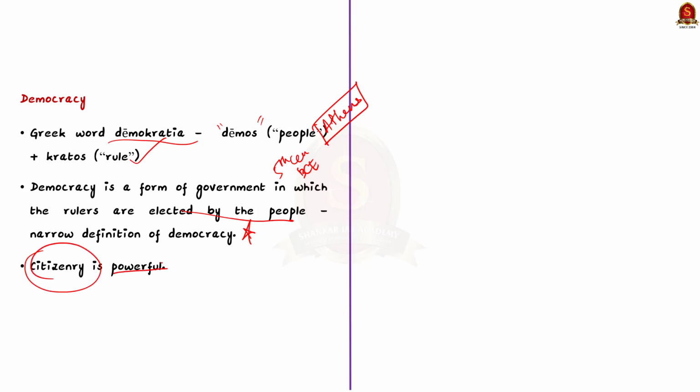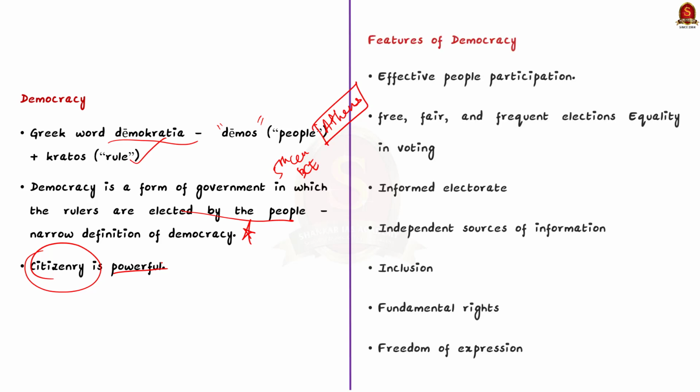However, in wider sense, democracy is a form of government where the citizenry is powerful. So now let us see some of the essential features of democracy. See, the first one is effective people participation. Before a policy is adopted or rejected, members of the citizenry have the opportunity to make their views known about the policy. For example, our government seeks public opinion on certain bills, and certain rules like environmental impact assessment require the people in the locality to express their views regarding any new projects. Apart from this, effective participation can also be ensured through direct democratic devices like referendum, plebiscite, etc.